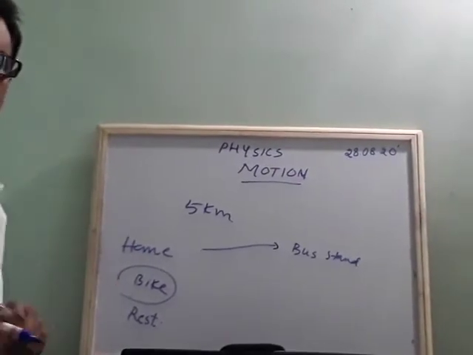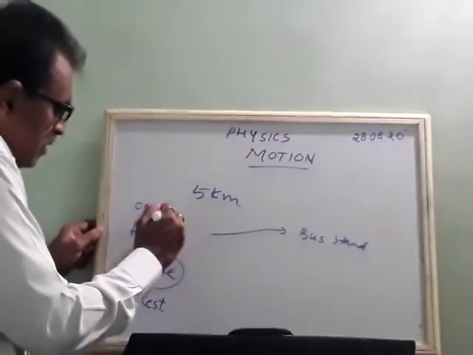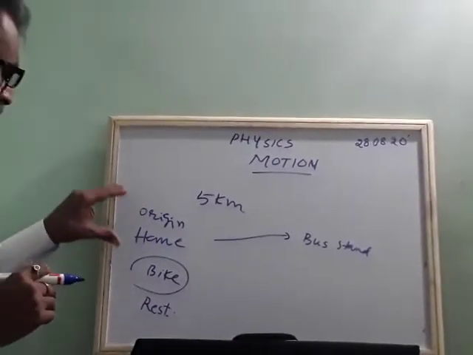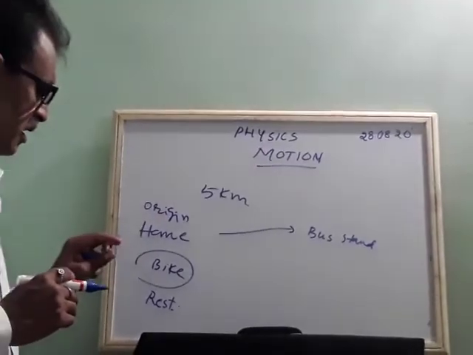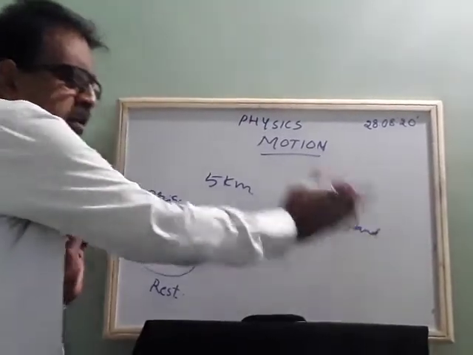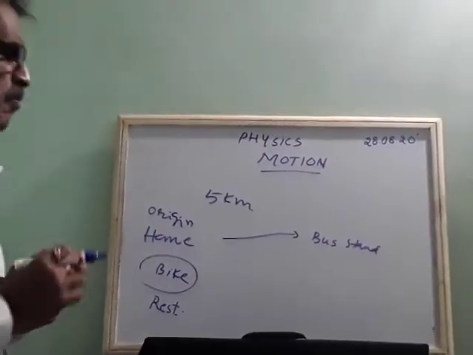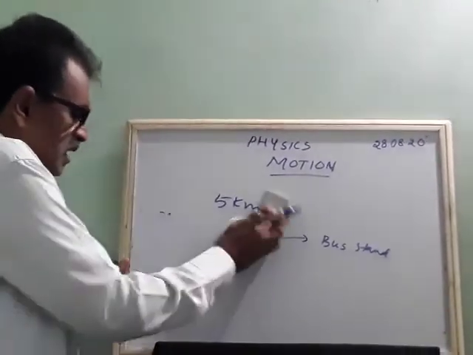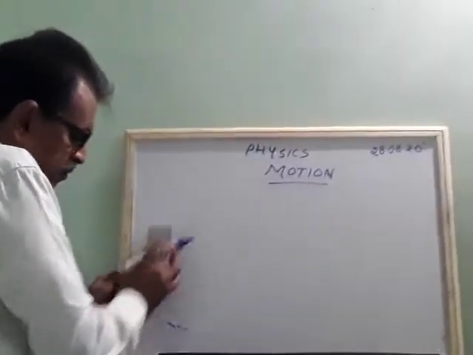So when you are on the bike and you start moving, this point becomes the origin point, the point of origin, from where the motion of the object starts. Then this point is called the last point or final point. This is one example.